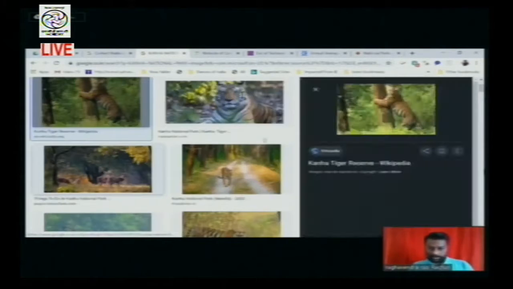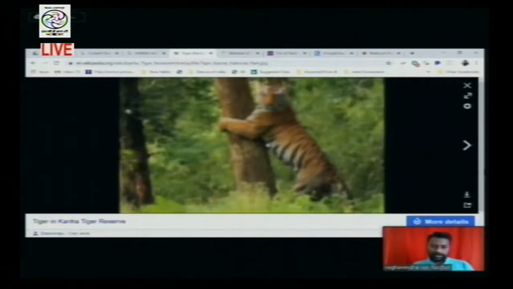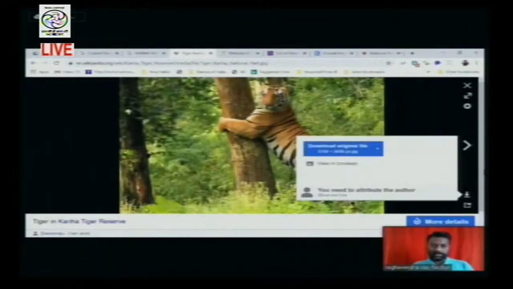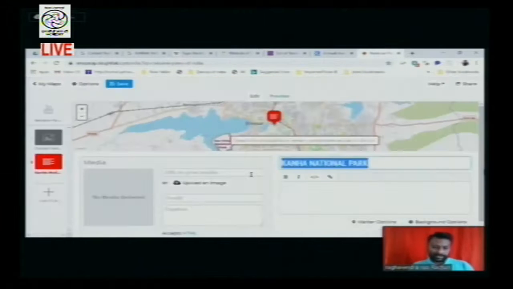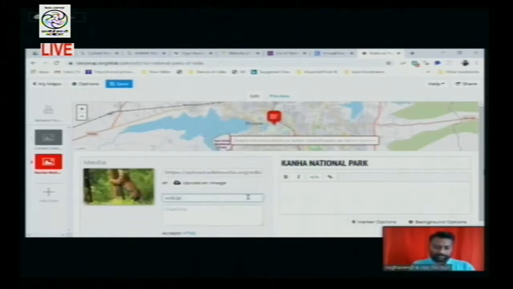So click it, go here, click on it, right click, copy the image, come back to the main panel, paste it here, give Wikipedia credit, and give a caption. Like this, you can paste a caption. Now you need to give a description, and again you save it.